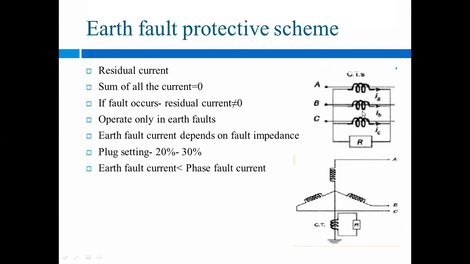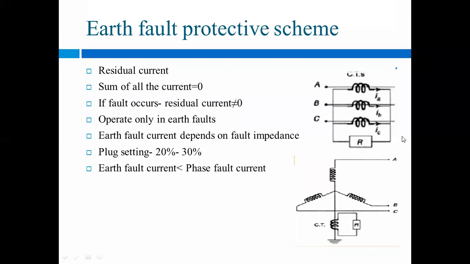Okay, and when we are considering that there is no fault, at that time the sum of current, that is IA plus IB plus IC, is equal to 0. So that is showing your balanced condition.